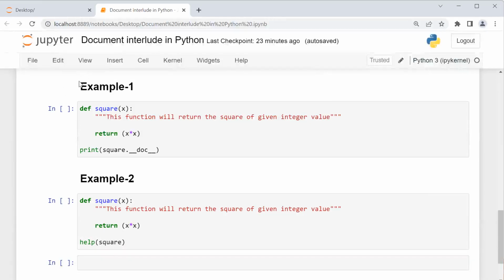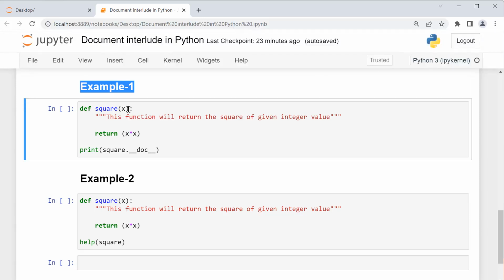So let us discuss an example related to it. Let us focus on this first example. Here I have defined a function named square which takes one value x, and immediately after defining the function, I am using triple quotes, and within these triple quotes I have given the documentation related to this function. So this function will return the square of a given integer value. Now this is the return statement related to the function.